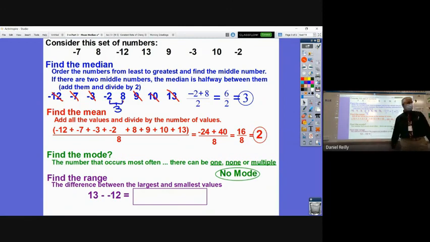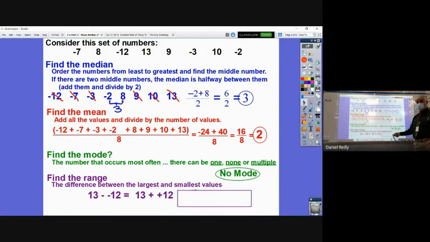13 minus -12, how do I do that? Well, my mom taught me that if there's 2 minuses next to each other, it's a plus. We talked about that trick when we learned subtraction. Two minuses next to each other is plus because we do same, change, change. Right? So this minus negative 12 is the same as plus positive 12. Okay? So 13 plus positive 12 gives me a range of 25.